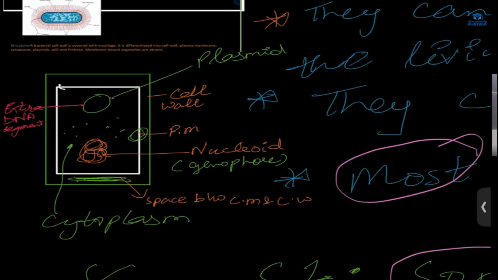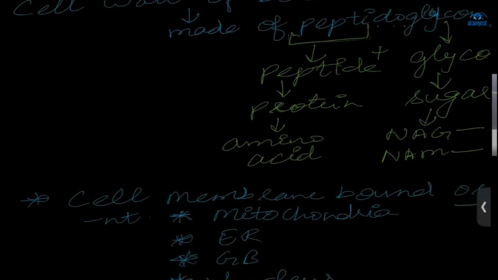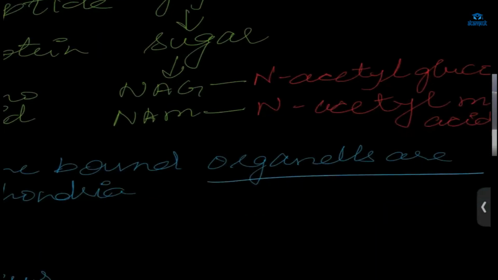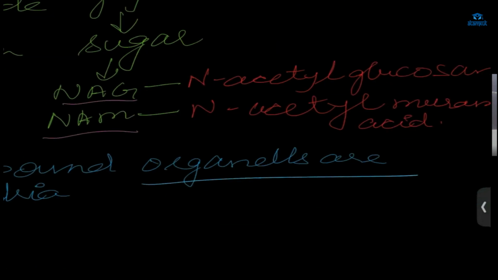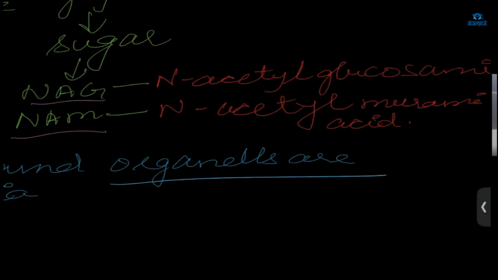So peptidoglycan. The content is what? Peptide that means protein. Peptidoglycan. What is that glycan? Glycan, sugar, glucose. So you can say simply it is made up of protein and sugar. Now, which type of sugar? It is NAG and NAM. NAG meaning N-acetyl glucosamine, and NAM meaning N-acetyl muramic acid.